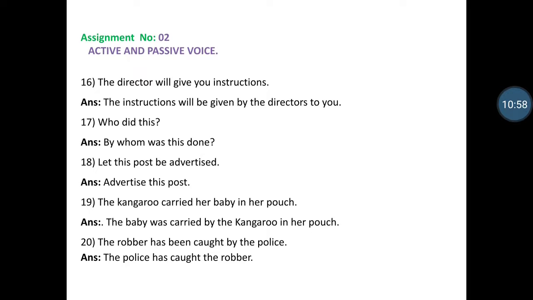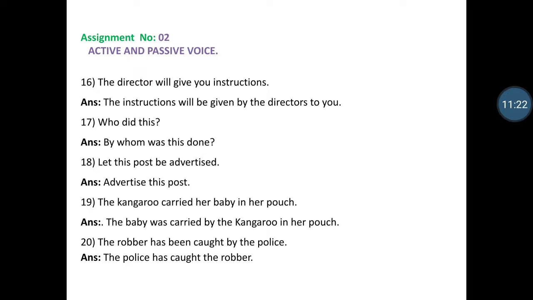Who did this? By whom was this done? Did is V2, do, did, and V3 is done. It is a simple past tense, so we took help of was. Who indicates singular, that's why by whom is singular also. That's why we put was there. By whom was this done?